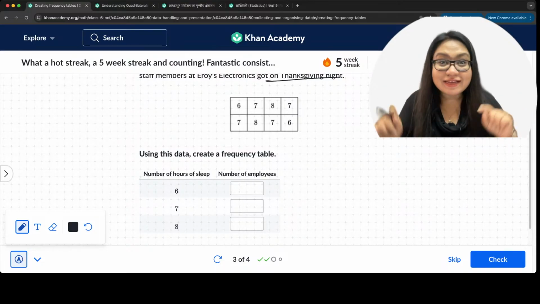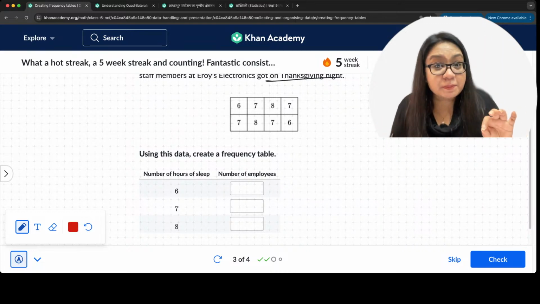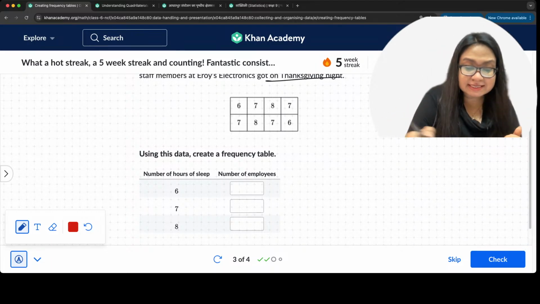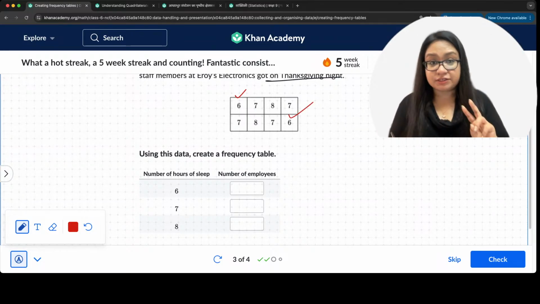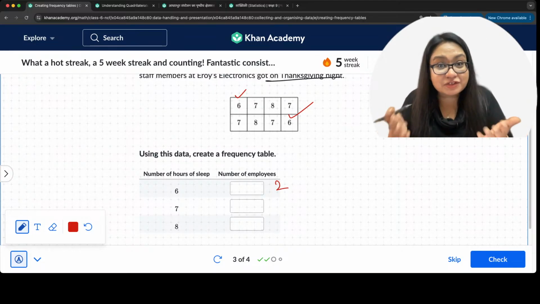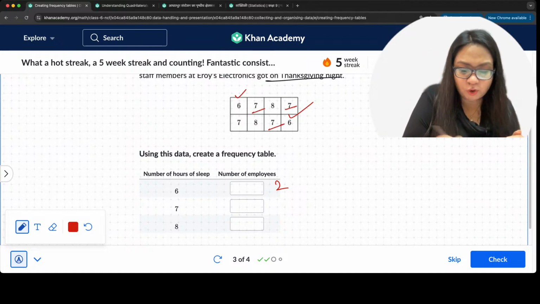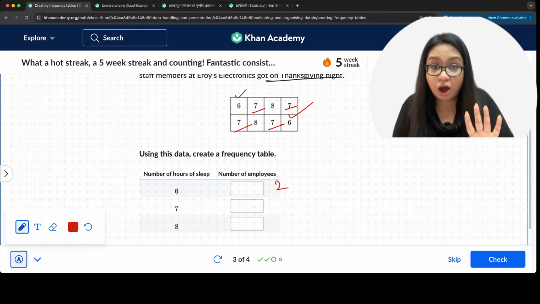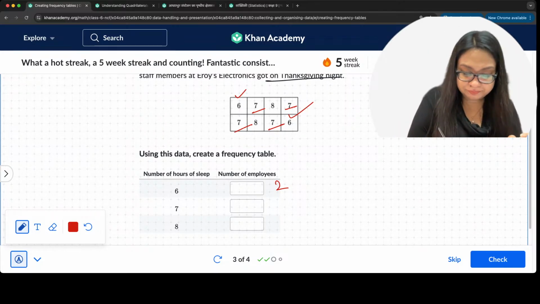But let's go ahead, get the frequency. So, what is the frequency here? How many people got 6 hours of sleep? How many sixes are here? 1, 2. That's it. 2 people got 6 hours of sleep. So, we write 2 over here. Okay. 7 hours. How many people got 7 hours of sleep? Here we have 1, 2, 3, 4. 4 sevens are here. So the frequency of people getting 7 hours of sleep is 4.